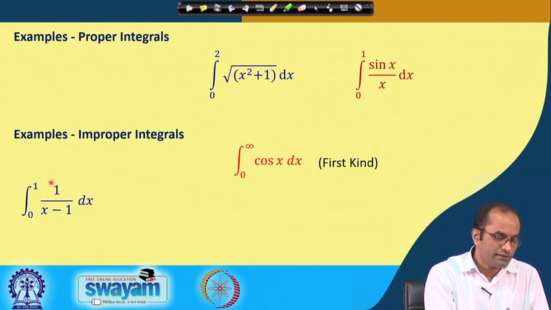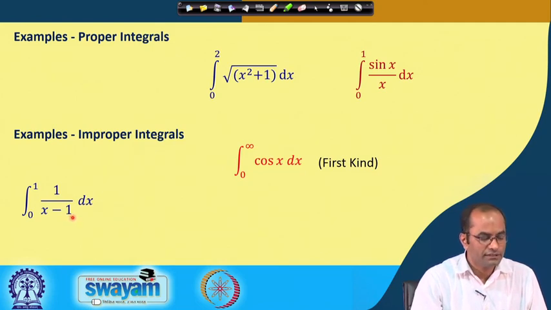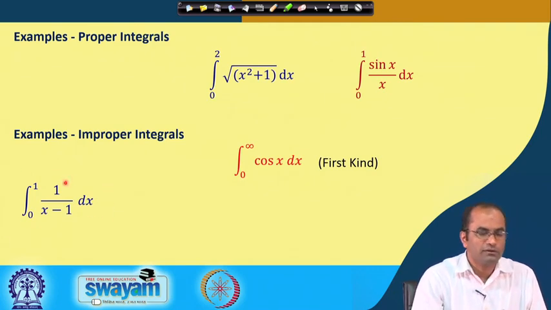In this case the range is finite, but the integrand, as x approaches 1, becomes unbounded. So, the integrand is becoming unbounded as x approaches the upper limit, and this is the improper integral of the second kind.